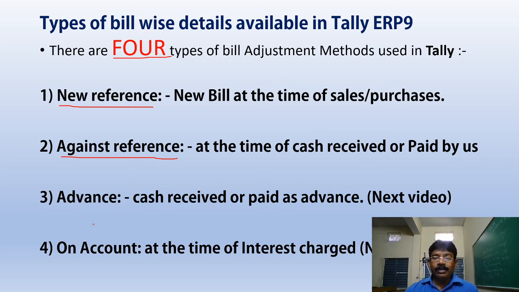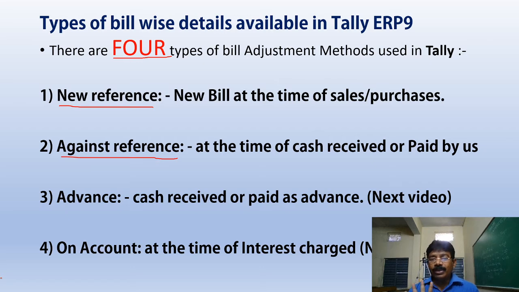Whenever we are buying goods or raw materials on credit, we have to give a reference number when entering the voucher. We give it as a new reference, because there were no old bills. And whenever we are receiving or paying cash against a particular bill, we have to refer to that number. Are you able to understand or not?